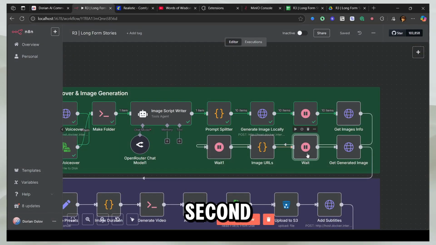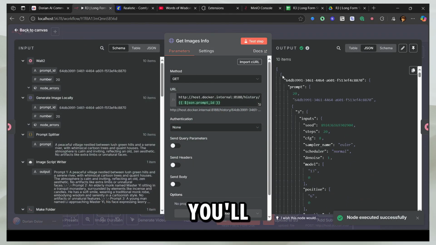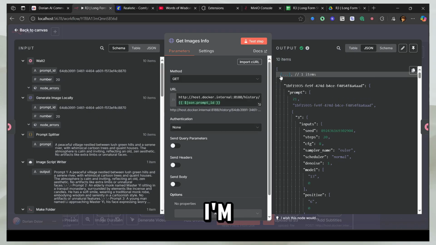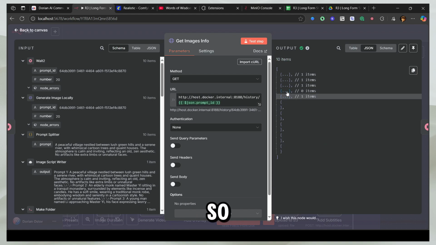I just selected 1 second because the only concern is this node, because this node is going to fetch us the information. Let me run it to show you what I mean. When I run this, you'll see that it gave us 10 objects. So you might assume we have all 10 images, but let's go ahead and scroll down. This is the first image. I'm going to shorten it, and you can see we have the first image, second image, third image, fourth image. Now you can see that the fourth image is empty, and all of these are empty as well.